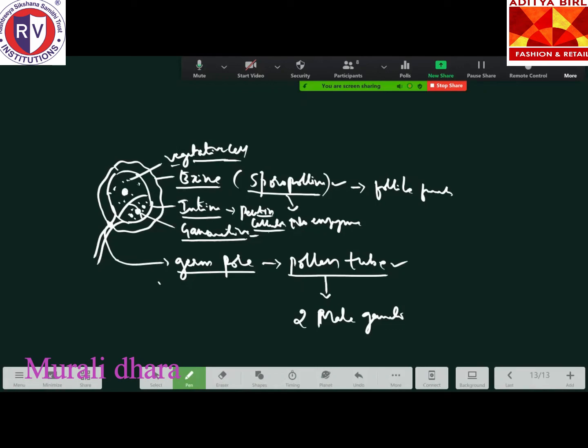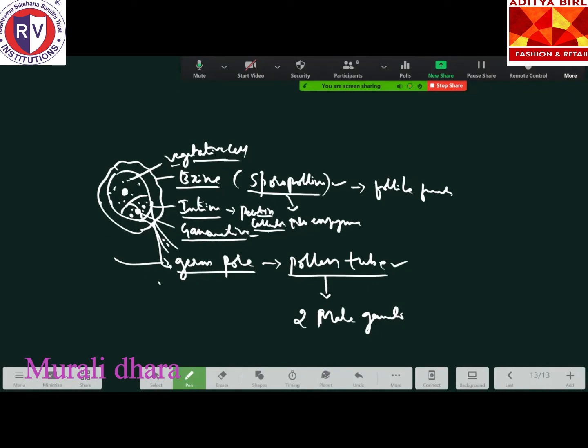Remember, okay? Wherever the generative cell is there, in that place you can see the pollen tube. If you consider this is the generative cell, the pollen tube will emerge like this. The germ pore will be present here. Getting it? Whatever male gametes are there will be carried by the pollen tube. So that's all about a little bit of explanation of the pollen grains.